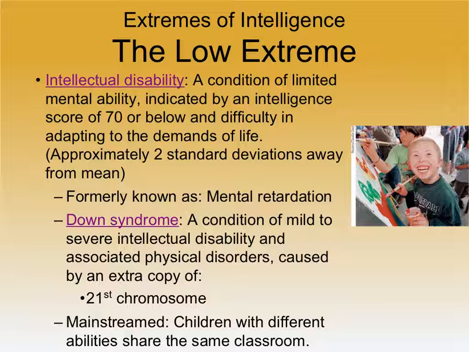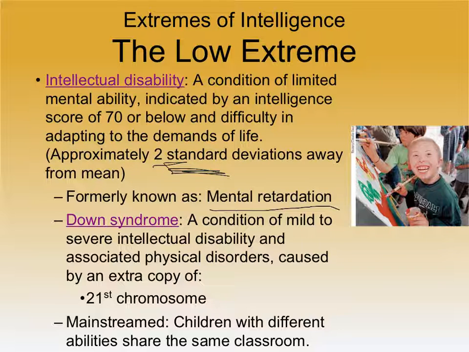So intellectual disability is the new scientific term for what was previously called mental retardation. For a variety of reasons, we don't use that term anymore. So the new term is intellectual disability, which refers to anyone who has an intelligence score of 70 or below and difficulty adapting to the demands of life. As we know, that's about 2 standard deviations below the mean, right?